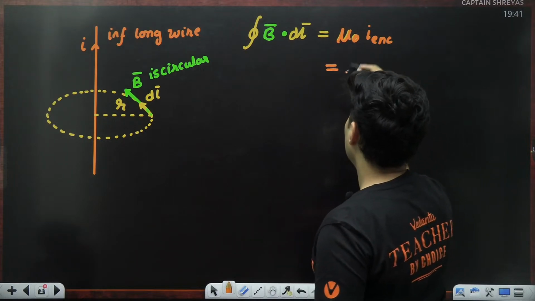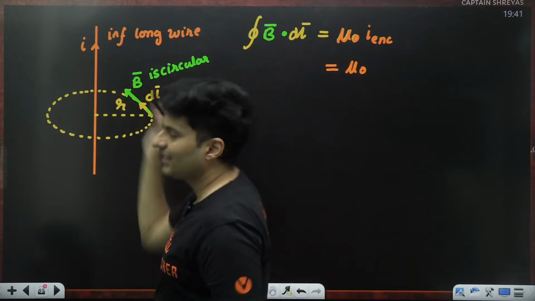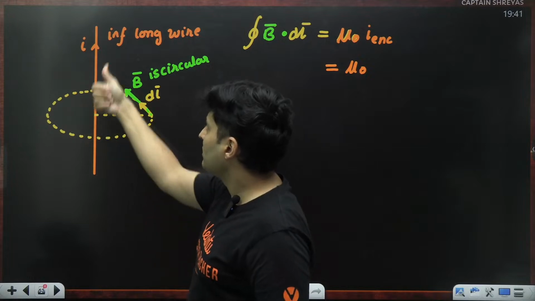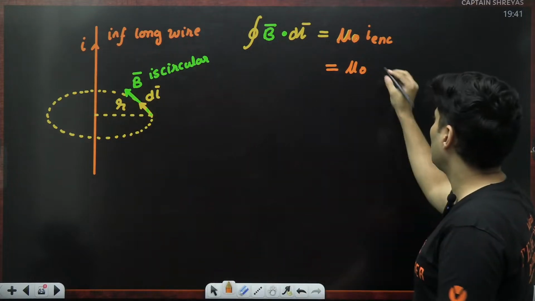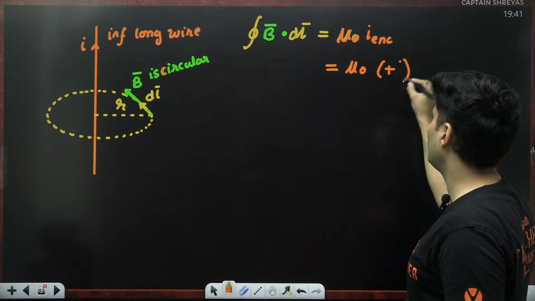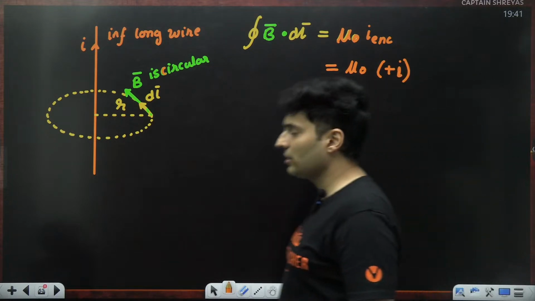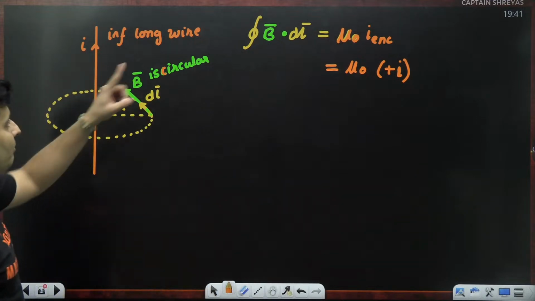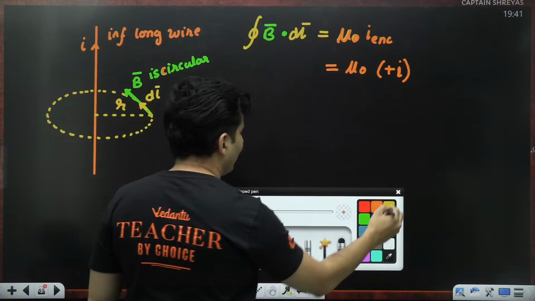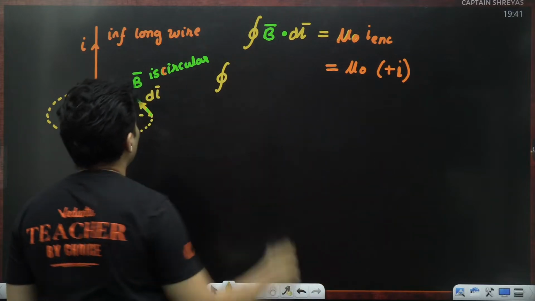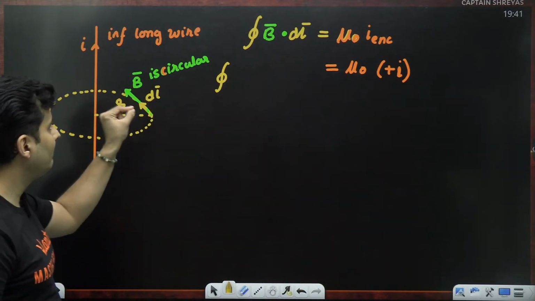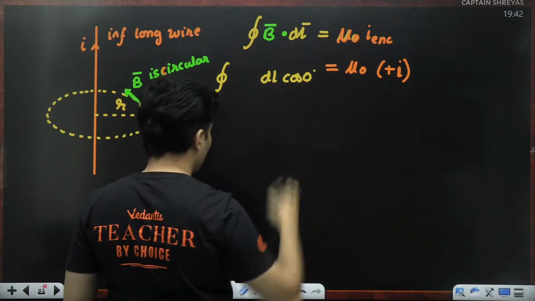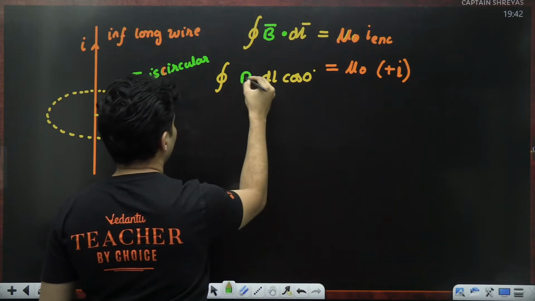See what happens. There is only one current which is enclosed, and that is I. There is nothing else. If I'm going like this, this is the positive direction, so that's also going to be a positive current. I'll put plus I using our right hand sign convention. B dot dl, that's the tricky part. Both B vector and dl vector are in the same direction, so the angle between them is 0, and cos 0 will come when I expand that dot product.